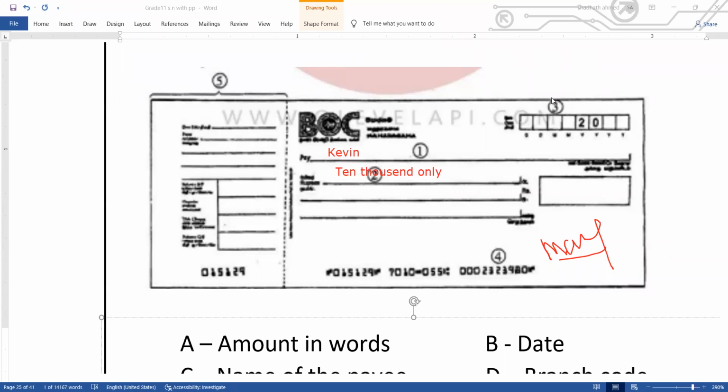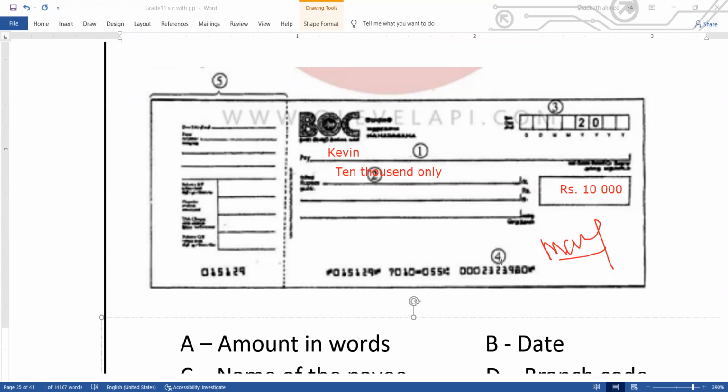The date will be written in number 3. In number 3, we write the date on which the check is given. Number 4 is the magnetic ink character reader line, a magnetic ink line, in which there are 4 numbers. In this place, we write the amount in rupees, 10,000 in figures. So Mary signs the check.